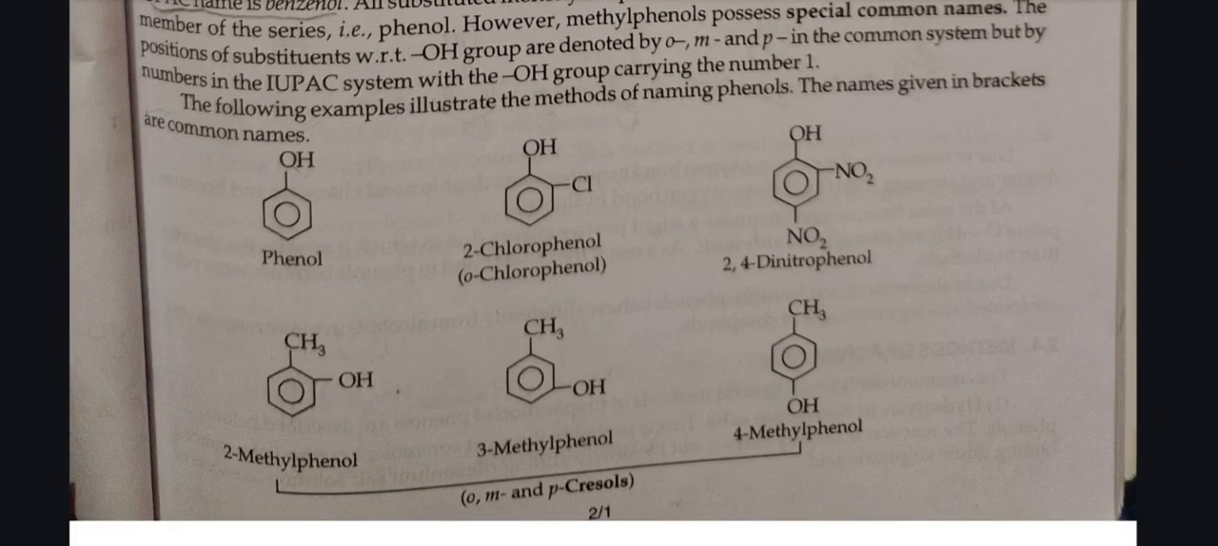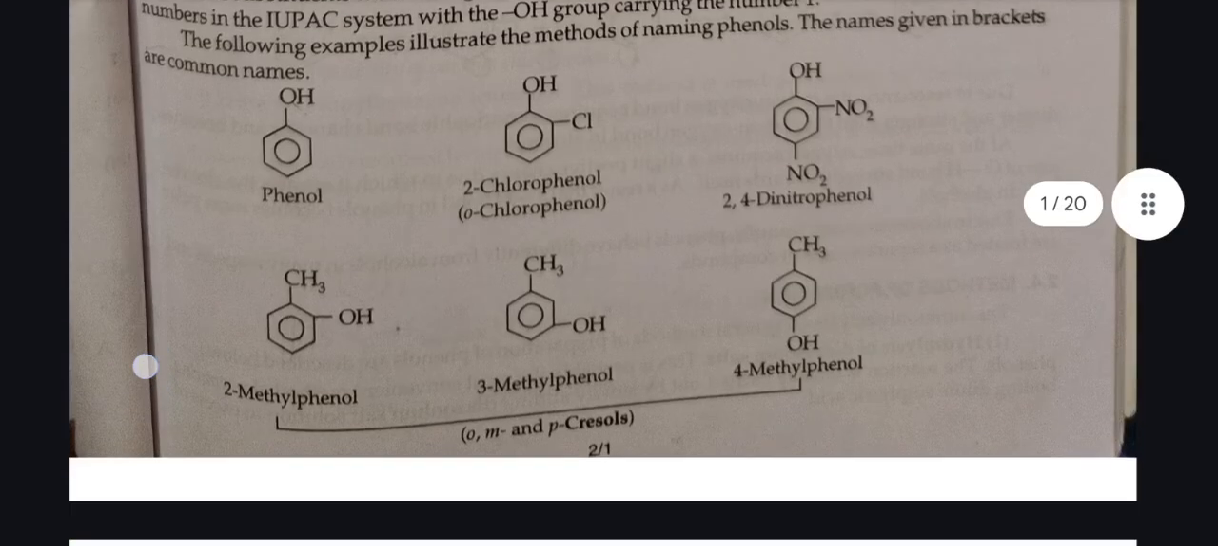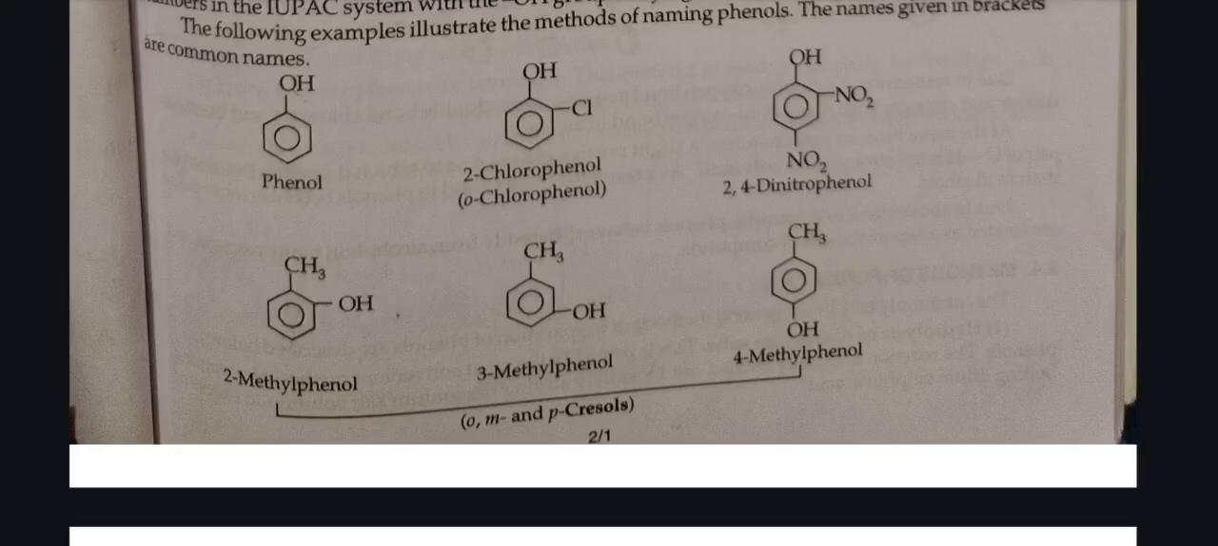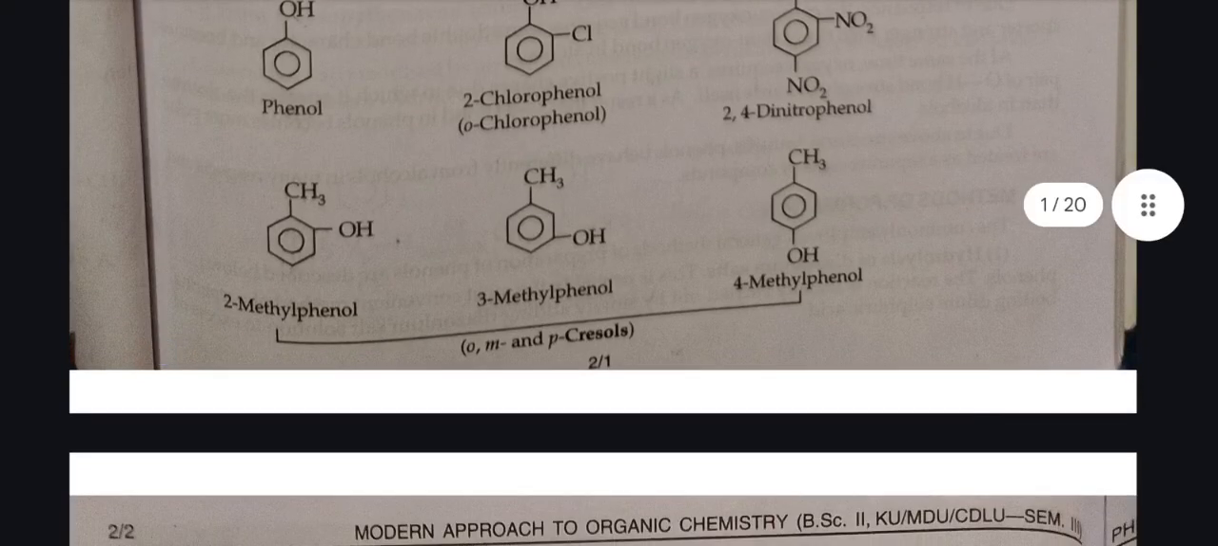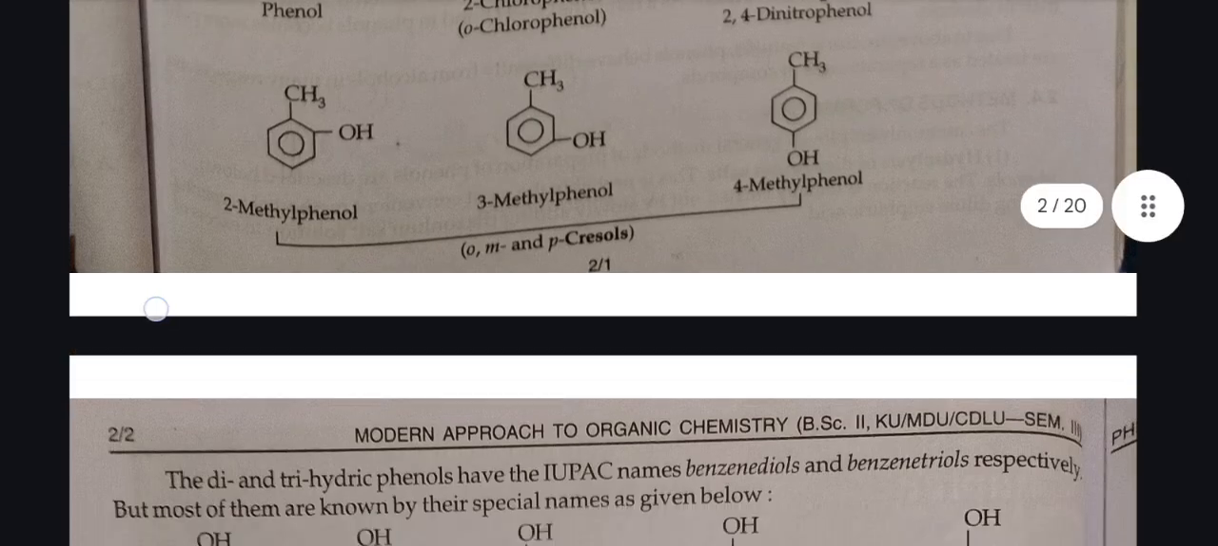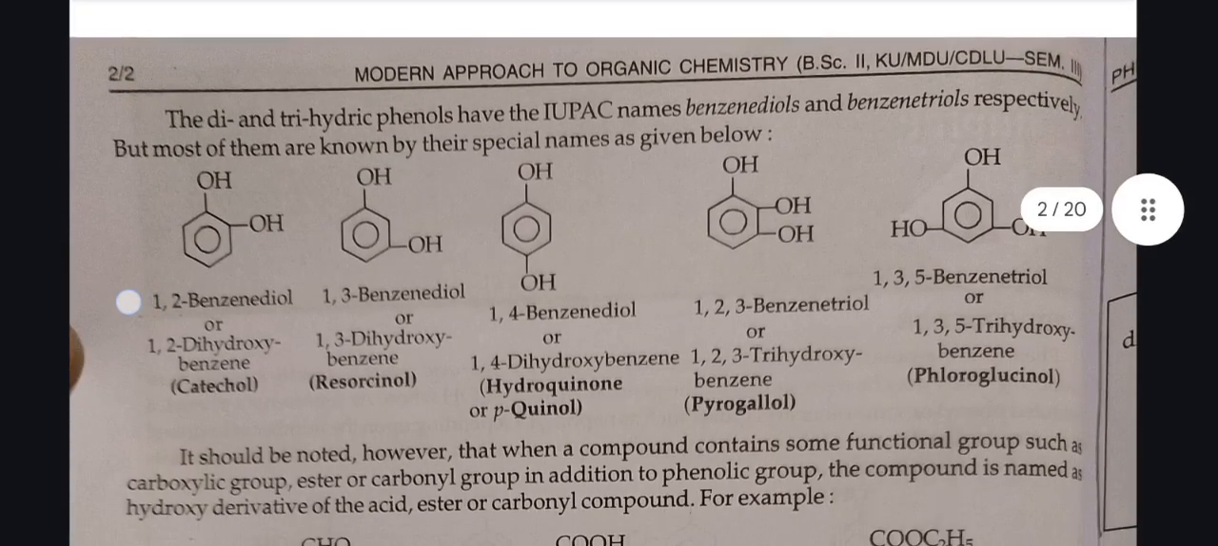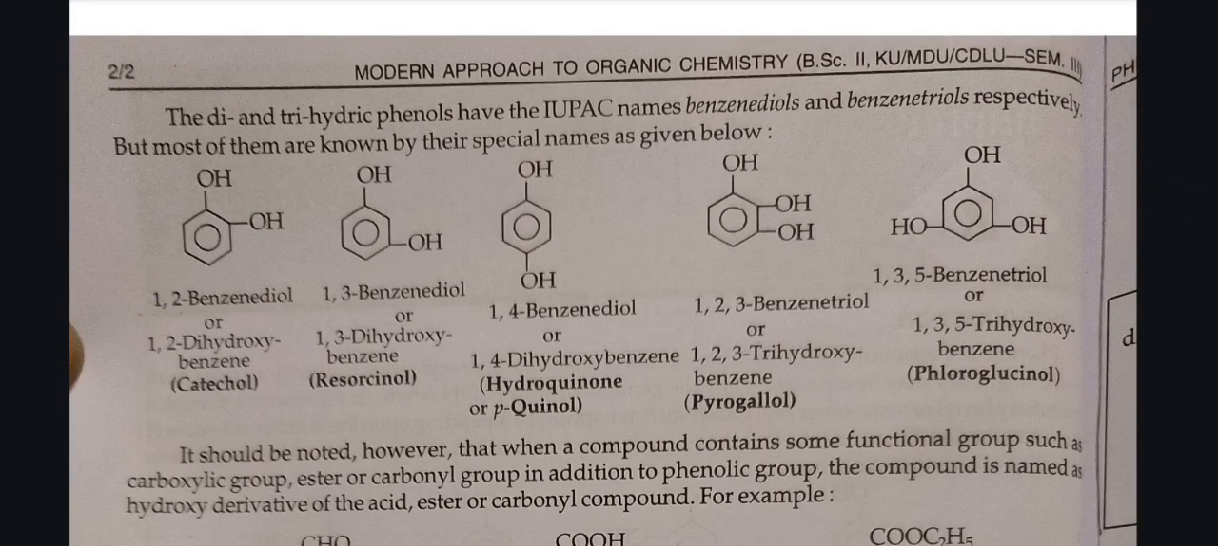The names given in brackets are common names: phenol, 2-chlorophenol, 2,4-dinitrophenol, 2-methylphenol, 3-methylphenol, 4-methylphenol, that is ortho, meta, and para-cresol. The di- and trihydric phenols have the IUPAC names benzenediols and benzenetriols respectively, but most of them are known by their special names, given below.